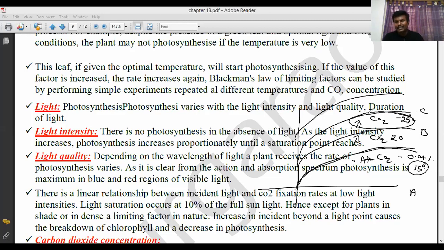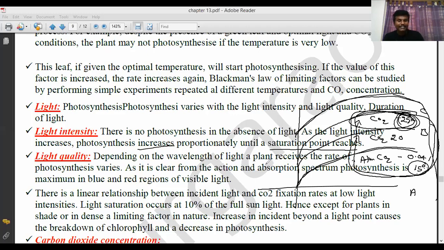Optimal temperature only. Already we discussed this in the enzyme topic. At optimal temperatures only, enzymes are active. Beyond that temperature and pH, enzymes are inactive. The enzyme activity declines. In the same way here also, up to the maximum from 15 to 25 degrees centigrade temperatures and light, photosynthesis takes place. Photosynthesis increases proportionally until a saturation point. Saturation point is 25 degrees. Beyond this saturation point, photosynthesis is decreased.